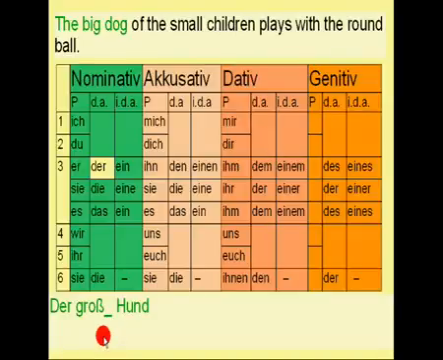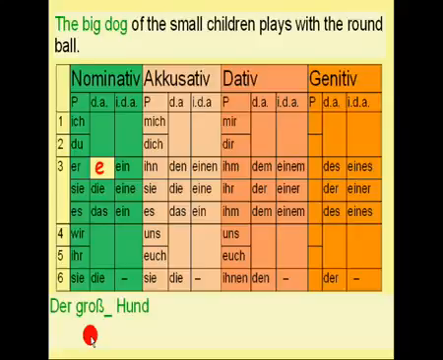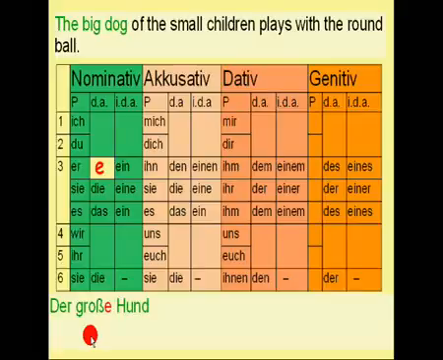Here again we have the adjective in its basic form. "Groß" translates to big in English. And do you remember the ending for this one? It was e. So let's add it. So the sentence starts correctly with "der große Hund".